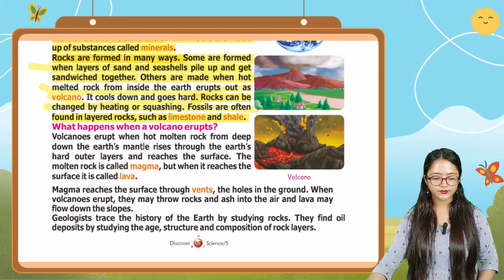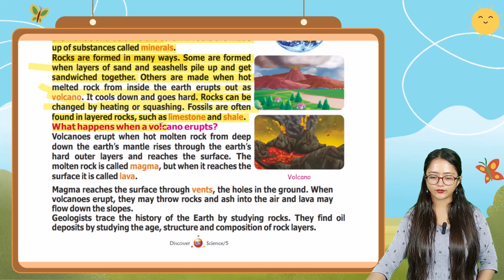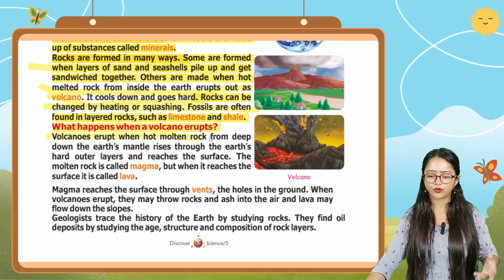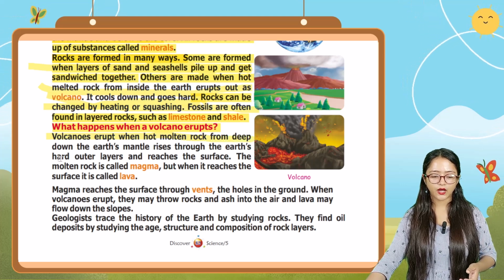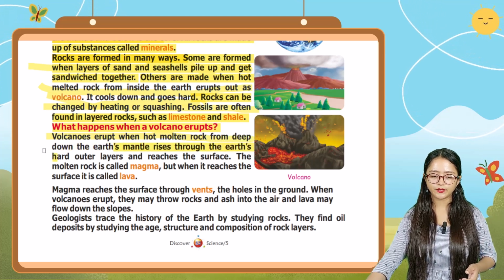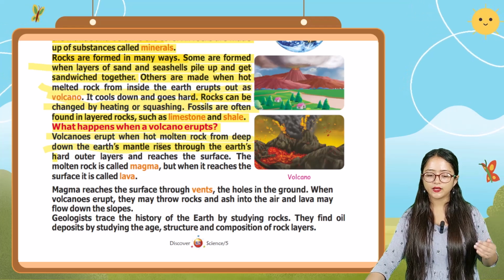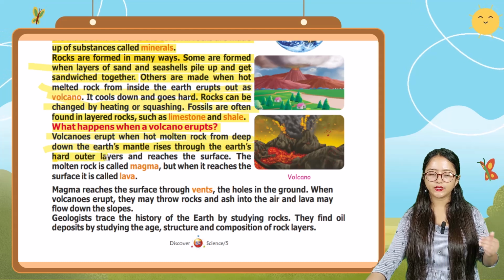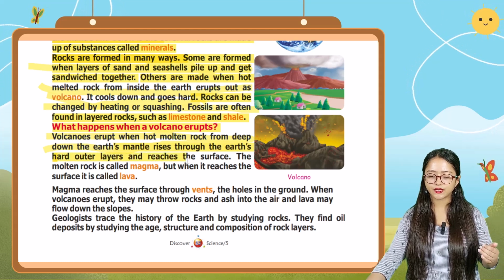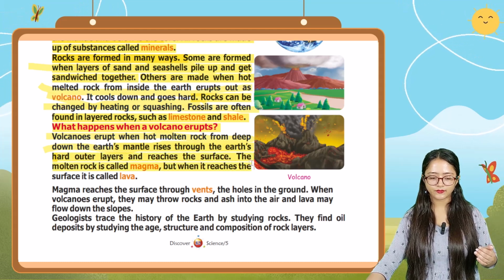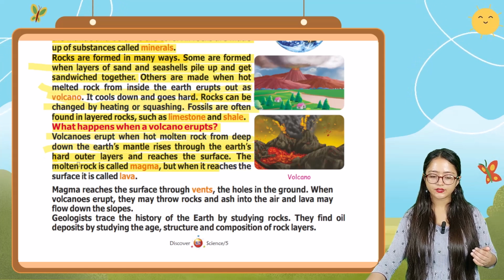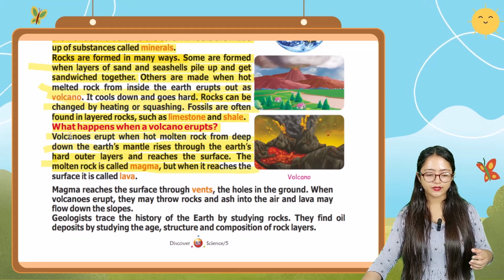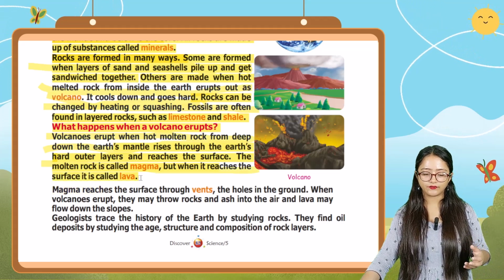And next, it is saying what happens when a volcano erupts. Volcanoes erupt when hot molten rock from deep down in the earth's mantle rises through the earth's hard outer layers and reaches the surface. The molten rock is called magma, but when it reaches the surface, it is called lava.